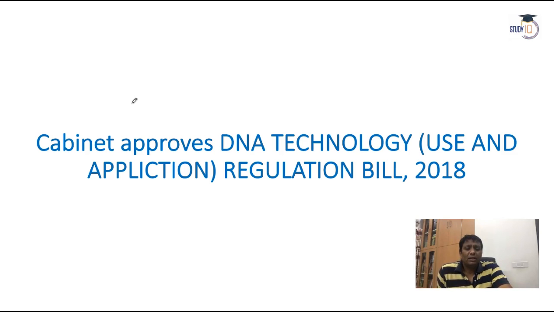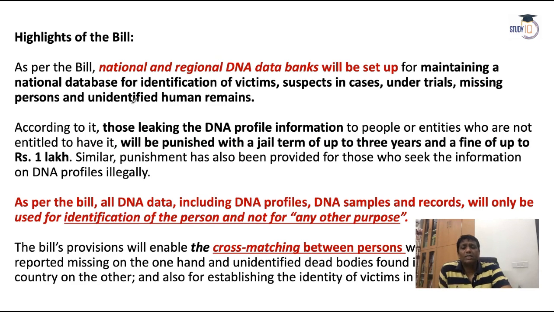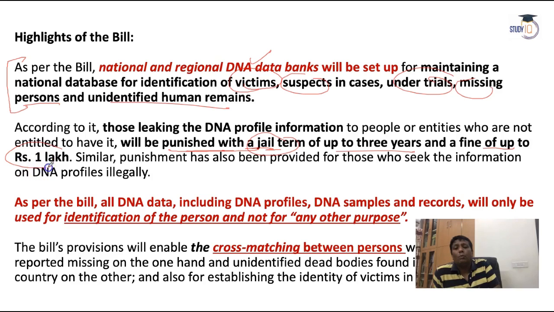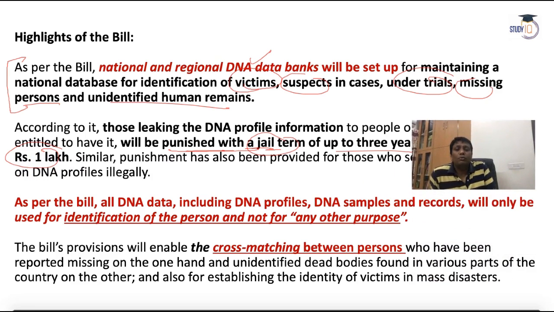Cabinet approved the DNA Technology Regulation Bill 2018. What is the bill, guys? You should know. National and regional DNA data banks will be set up to maintain the national database for the identification of victims, suspects in cases under trial, missing persons or unidentified human beings. Definitely every human's DNA bank will be set up, and if any person misuses a DNA bank, the person will be punished with a jail term up to 3 years or a fine up to 1 lakh. How will this bill be useful for us, guys?